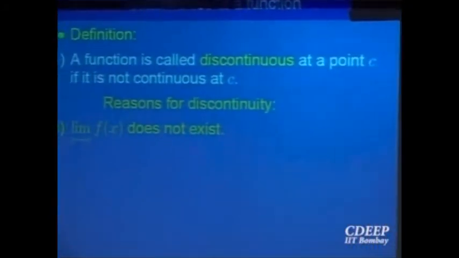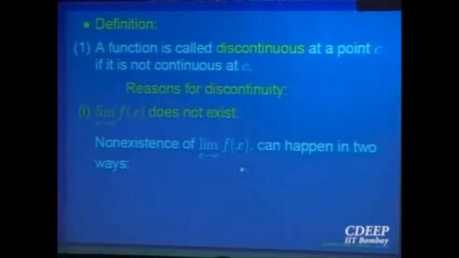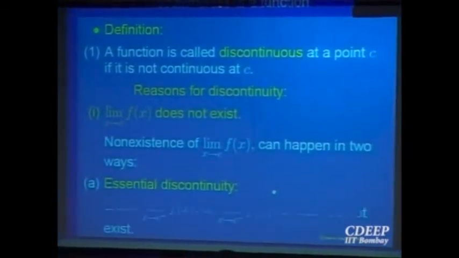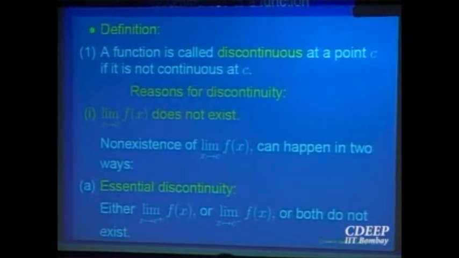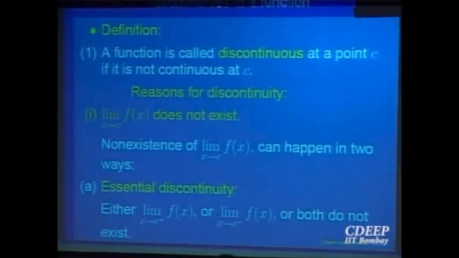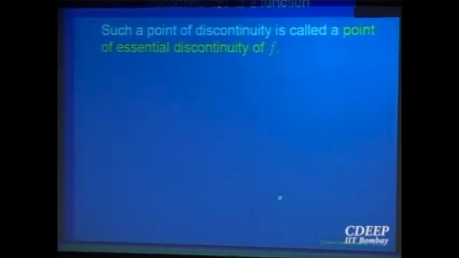Right? So similarly, we want to understand what is the meaning of saying a function is not continuous. So let us look at, a function is not continuous, the reasons could be, first of all, obvious reason is that limit does not exist. So when does the limit not exist? Non-existence of the limit can happen in two ways. One is called essential way, namely either the left hand limit or the right hand limit or both don't exist. Existence of limit depends on left hand and right hand limit. So one possibility, either the left or the right hand limit at that point or both of them do not exist. Such a point is called a point of essential discontinuity for the function.